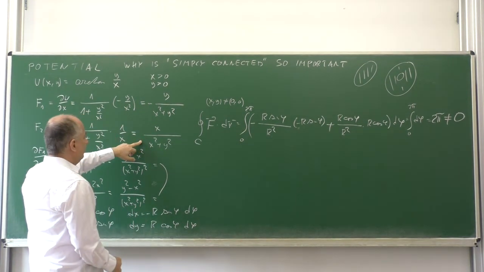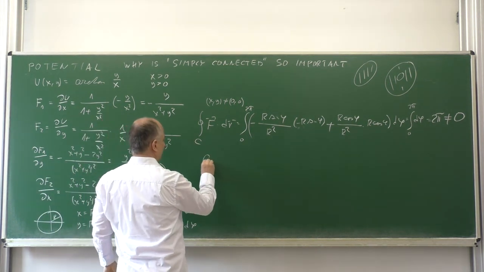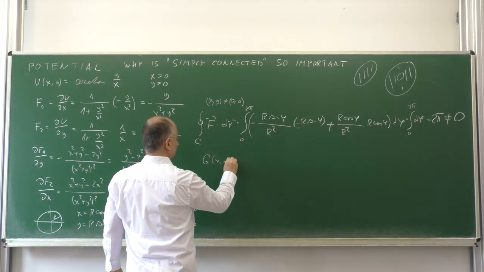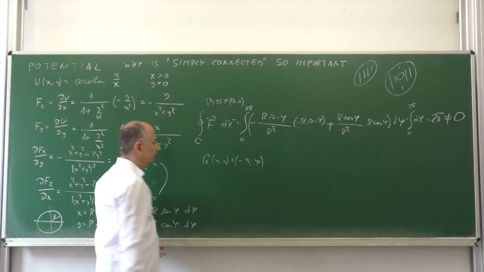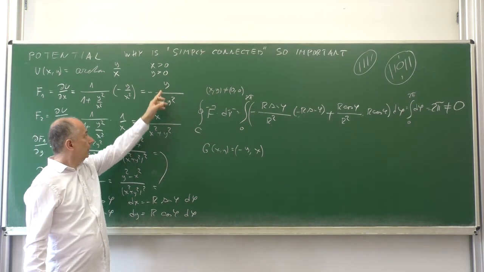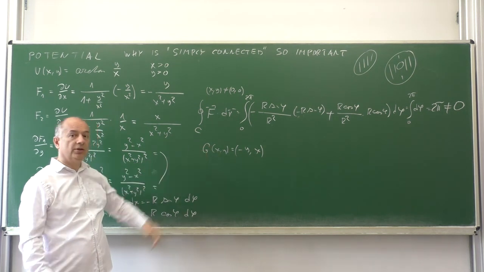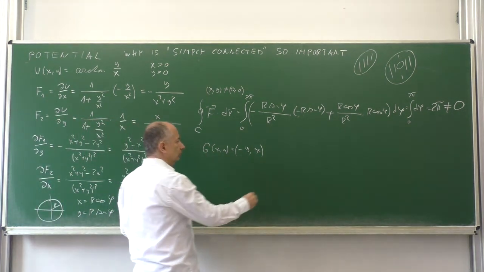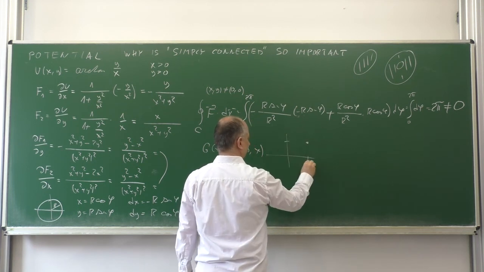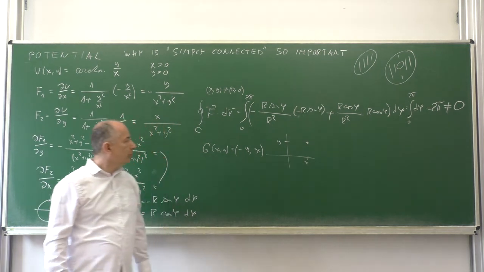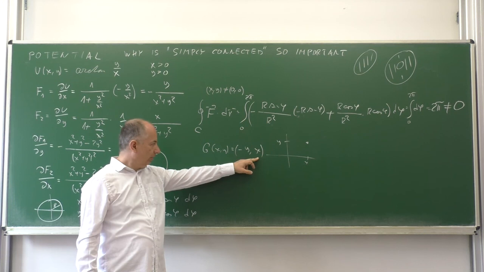Let's visualize this vector field. Let's start with another vector field, let's call it G, being just (minus y, x). This is what we have in the numerator, and then we will consider the denominator. But for the moment, consider this a simplified vector field. That means at a given point (x, y), the vector field is (minus y, x), which is again a vector.